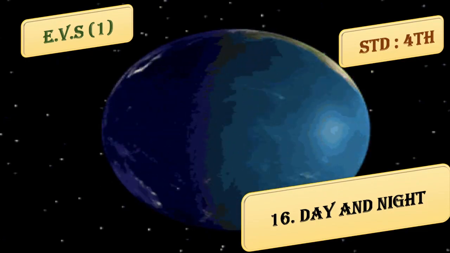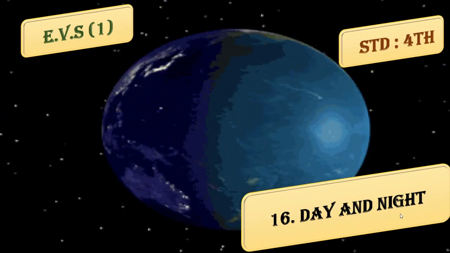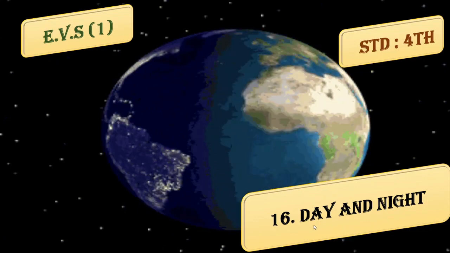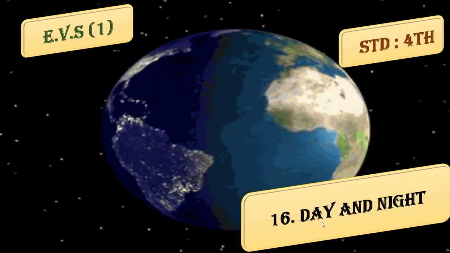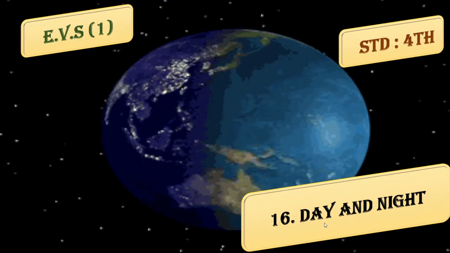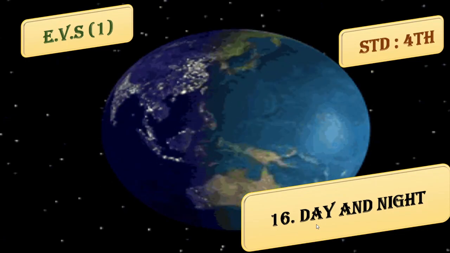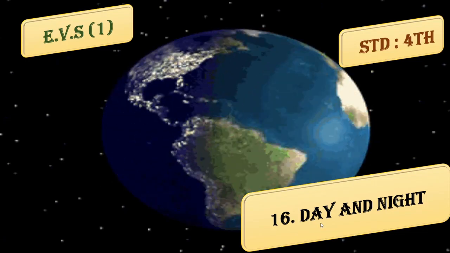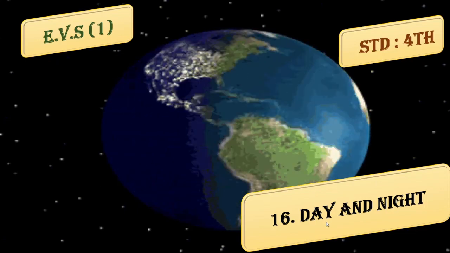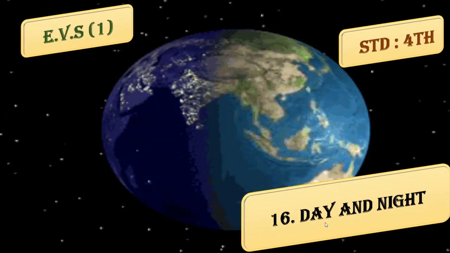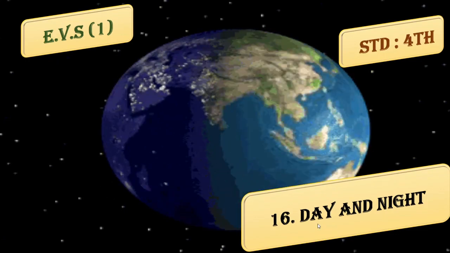Okay, now the meaning of day and the meaning of night you know, correct? Daily in the morning we get up during the daytime, correct? And we do different activities. We play, we go to school, we eat, right? All those activities we do in the daylight. In the daytime, we get a bright light from the sun, isn't it? That is what we call daytime.